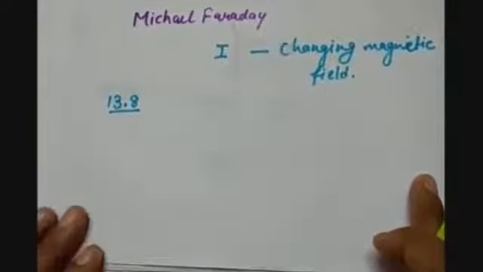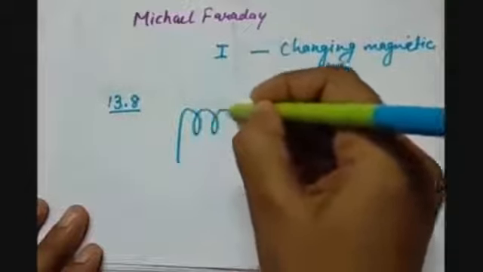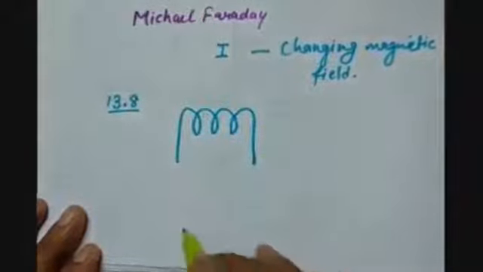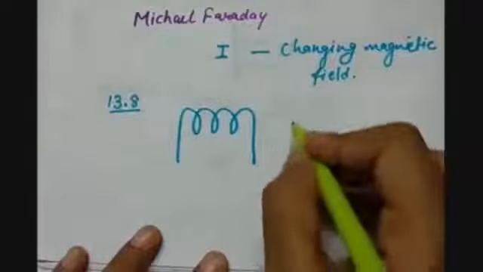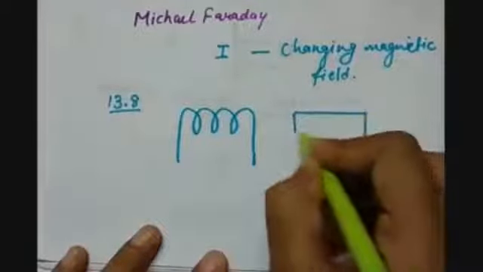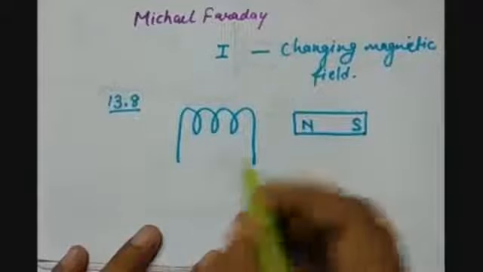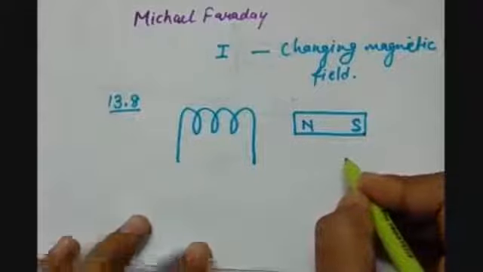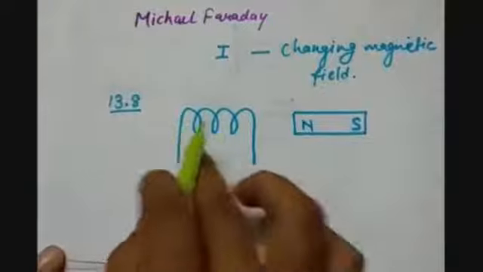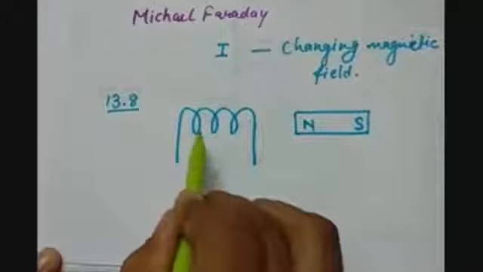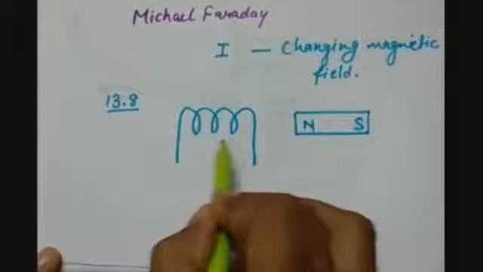That we are having a conductor in the form of a coil, and this conductor is brought near a bar magnet. So we are having two things. One is a coil and one is a bar magnet. So magnetic field, here we do not have any kind of magnetic field because there is no flow of current, and this is not a magnetic material.